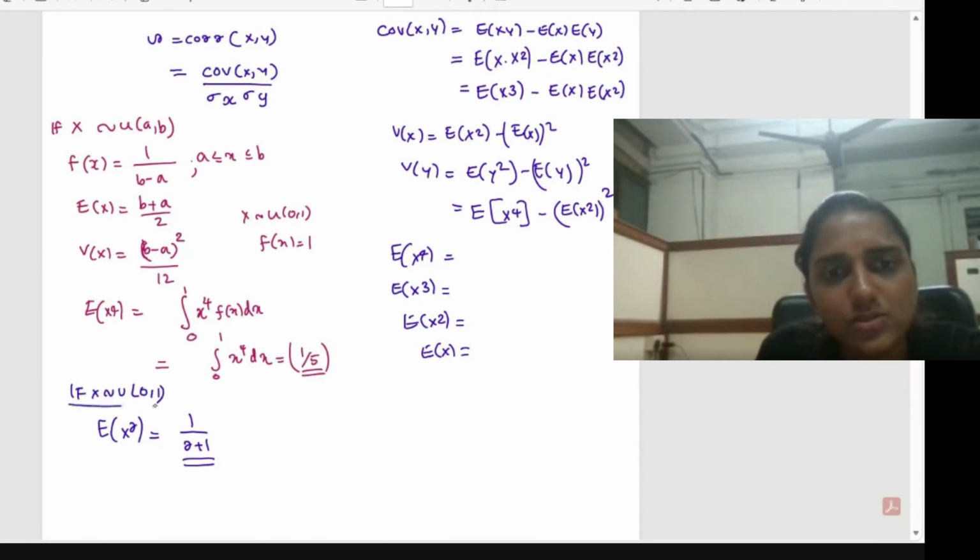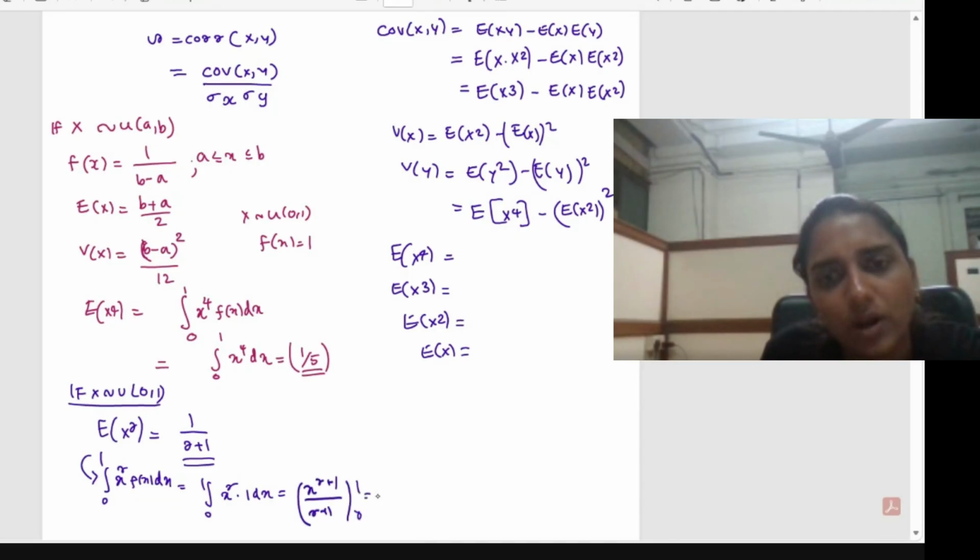I hope you understood this concept. How will this come? This will be the integral from 0 to 1 of x raised to r into f of x dx. That is equal to the integral from 0 to 1 of x raised to r into 1 into dx. You can find this integral as x raised to r plus 1 divided by r plus 1 from 0 to 1. That will give you 1 by r plus 1.